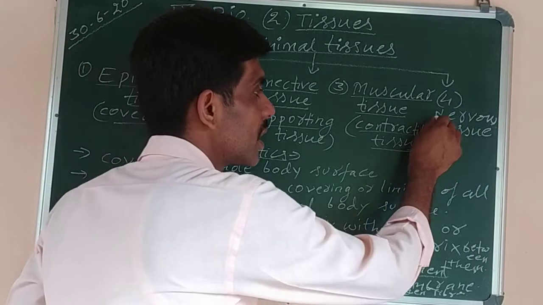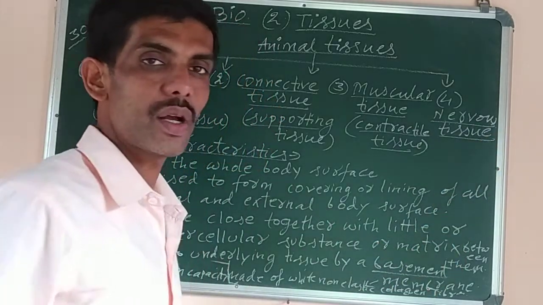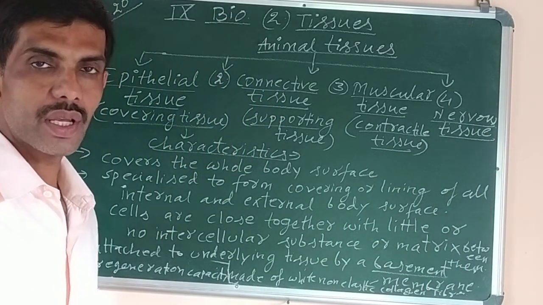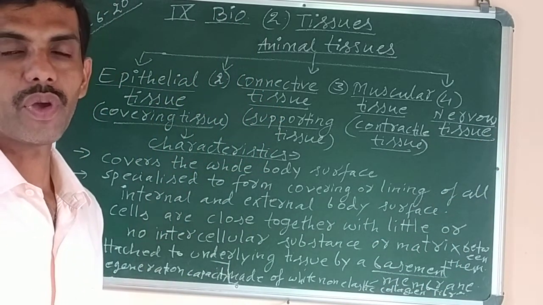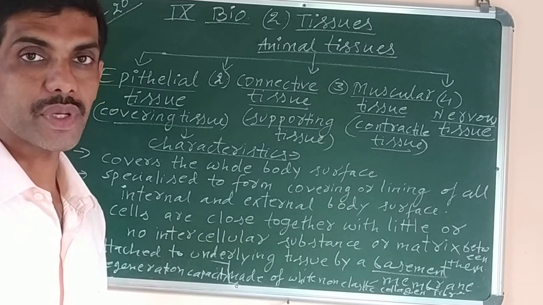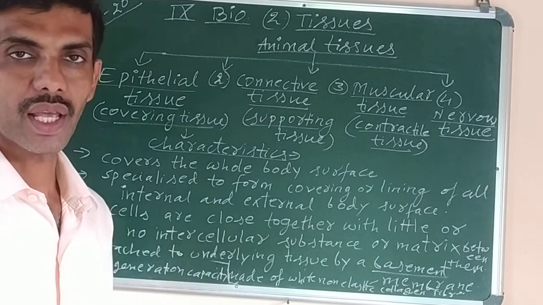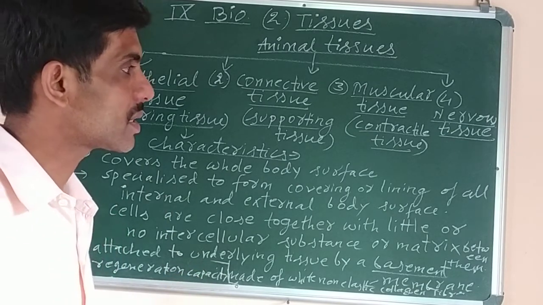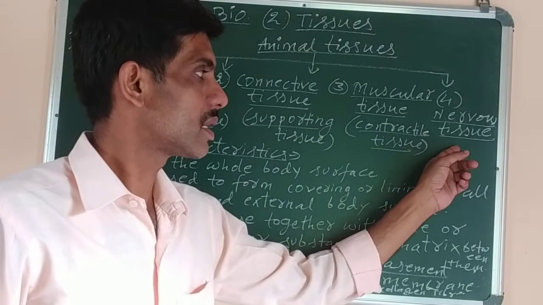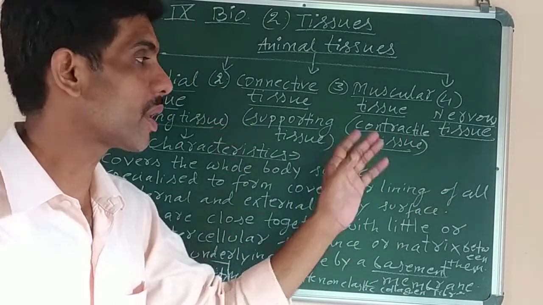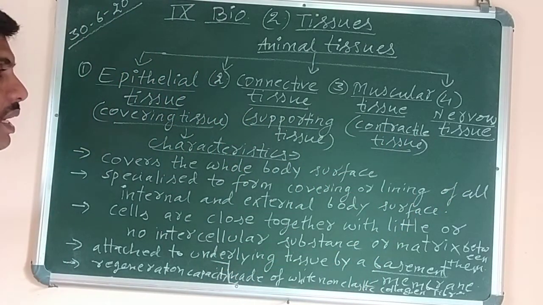And the last one is nervous tissue, number 4. It is also called conducting tissue because the nerve cells are the ones which conduct impulses. Impulse means the message that travels along a nerve cell in the form of electrical disturbance. So we have to study all the 4 different types of animal tissues in detail.